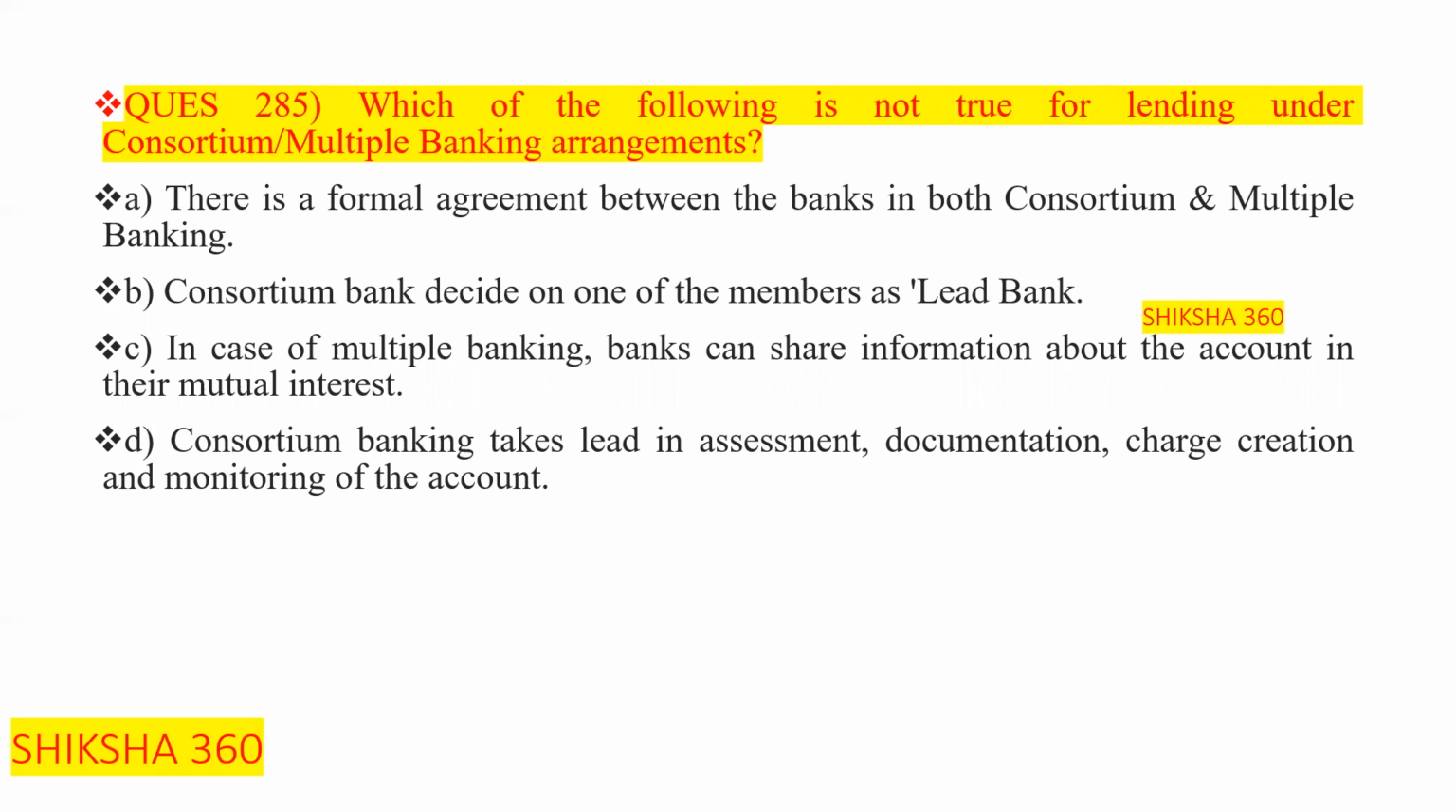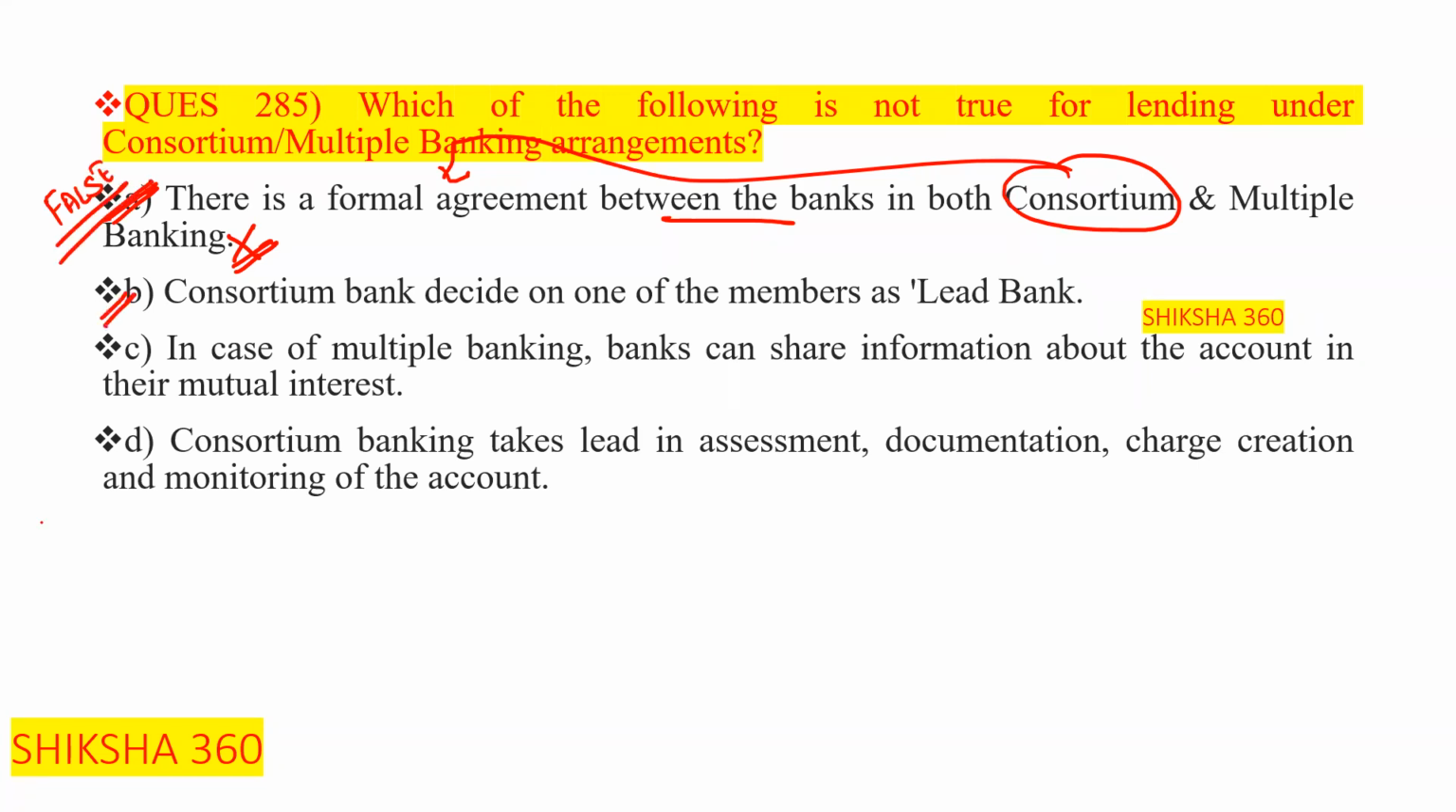First one is not true. Basically there is a formal agreement between the banks in the case of consortium. In the case of the consortium there is a proper agreement, but in the case of multiple banking as such there is not any agreement. So option number A is false, or we can say that it is not true.